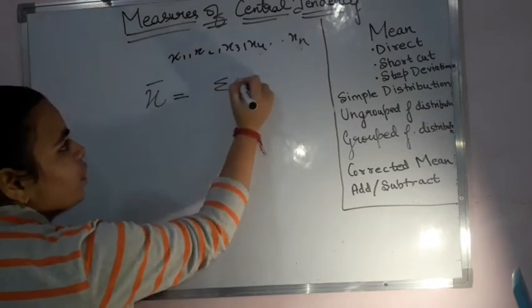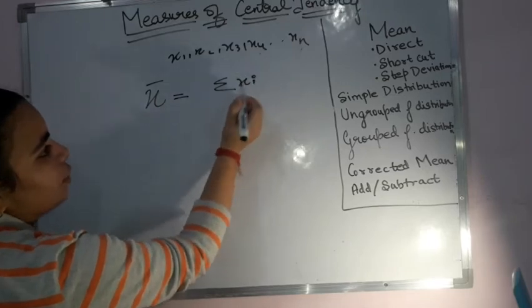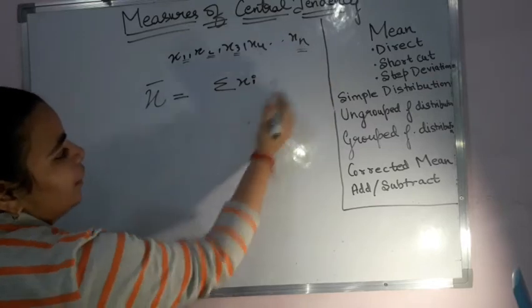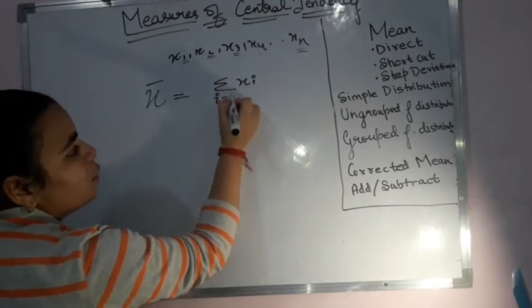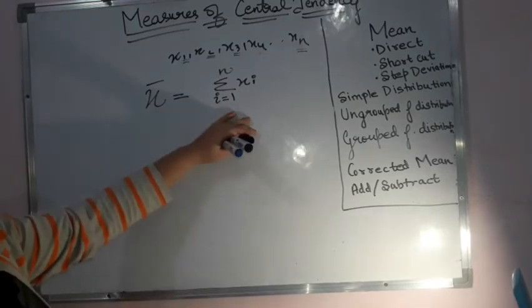Sigma of what? xi. Let us consider it to be xi. Now this i is starting from 1, 2, 3 up till n. So my lower limit for i is 1 and the upper limit for i is n. Can I write it like this?